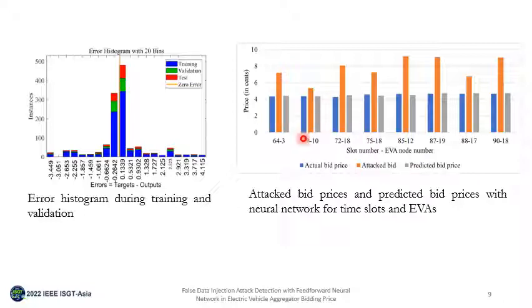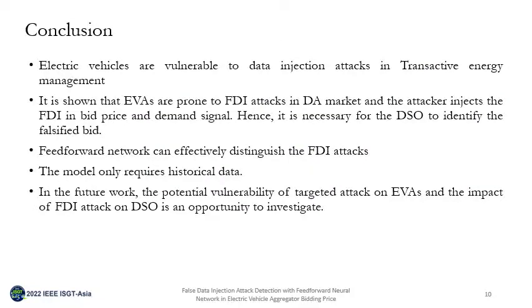Similarly, a similar observation can be made for another node, let's take the example of slot number 68. This is the actual price, and this price is manipulated, which is said to be the attacked price, and the predicted price differs from it by a very large amount. In the same way, the manipulated data can be identified in the rest of the nodes considering the slot number. So this provides us a simple framework for attack detection in electric vehicles.